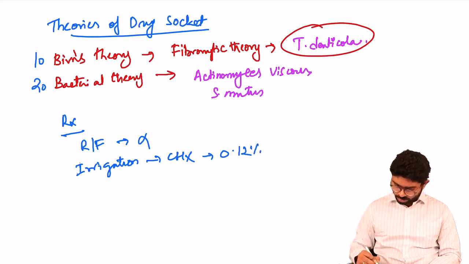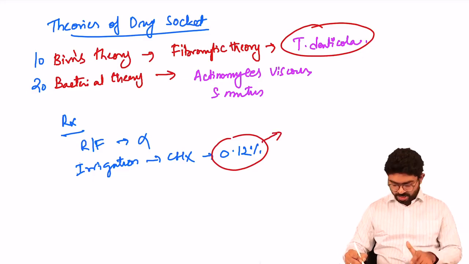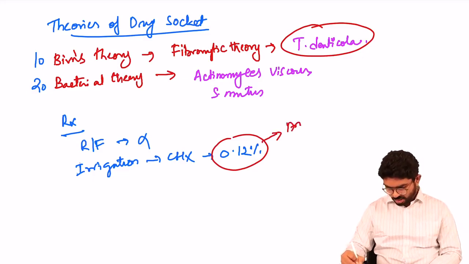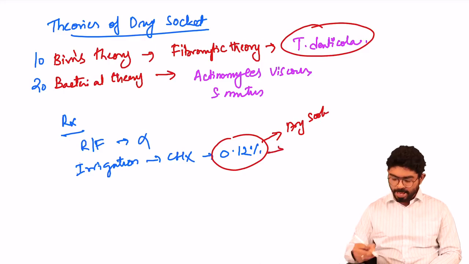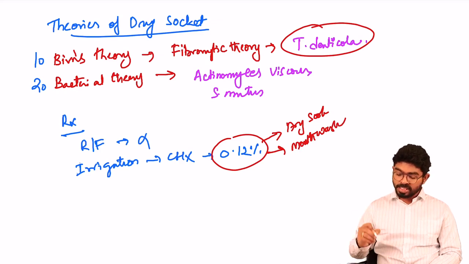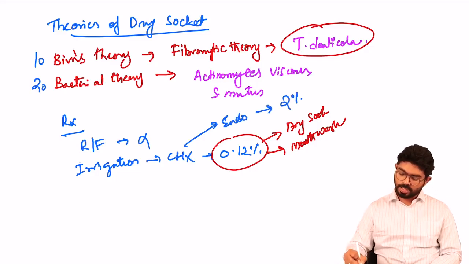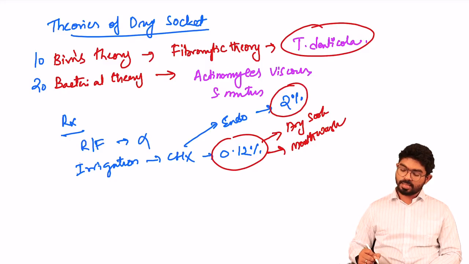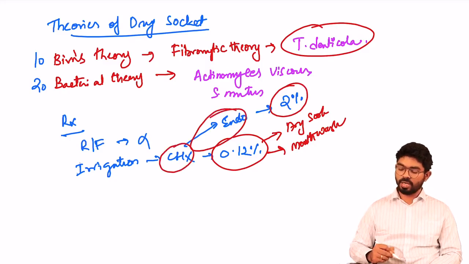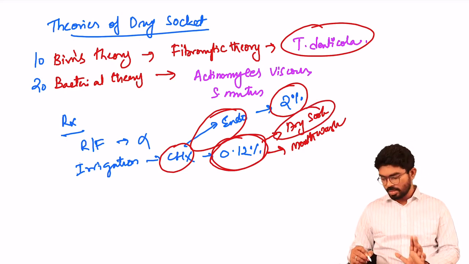Make a note. 0.12% chlorhexidine is used as irrigation here in dry socket, and it is the same percentage that is used in mouthwash. Whereas if you are talking about chlorhexidine as an irrigation in endodontics, the answer is 2%. 2% chlorhexidine is used in irrigation of endodontics, and 0.12% chlorhexidine is used in the irrigation of dry socket.